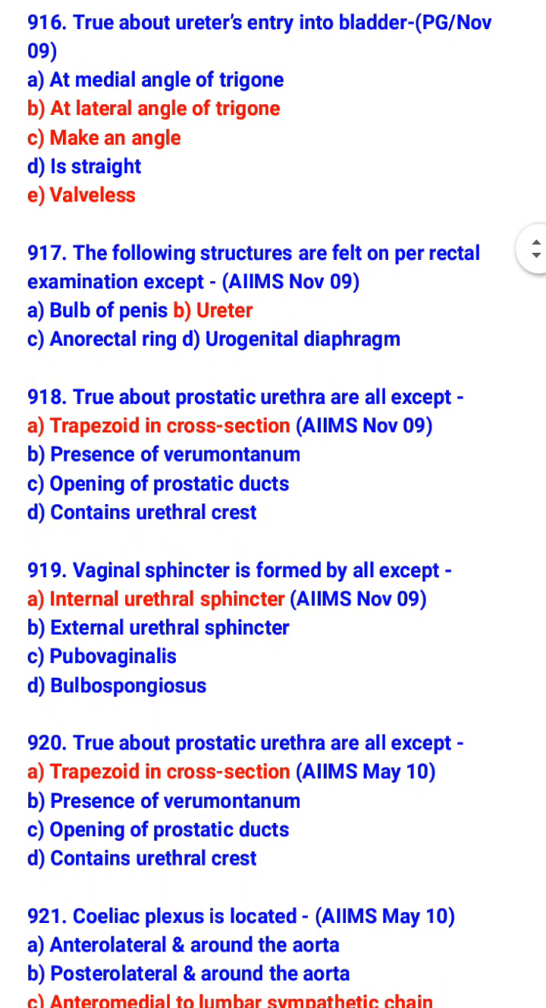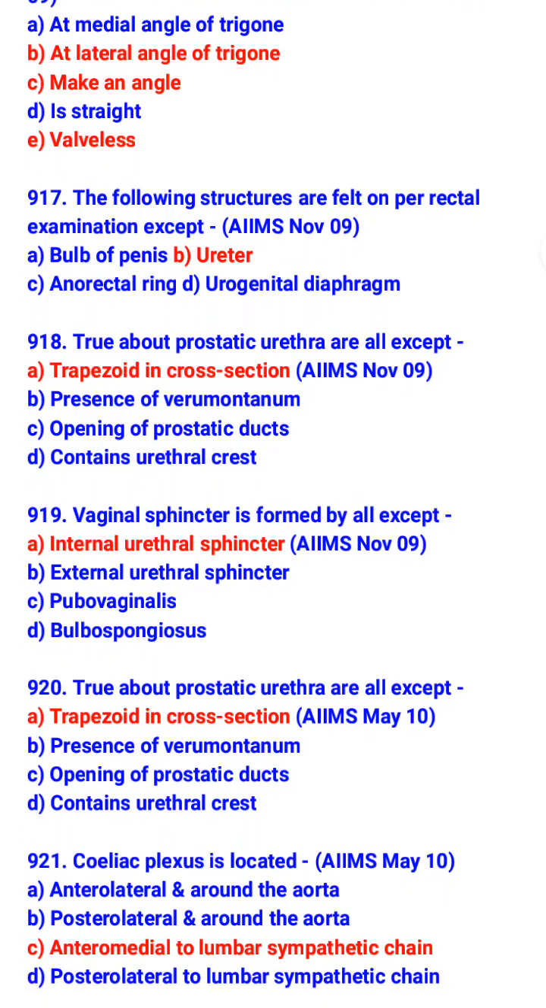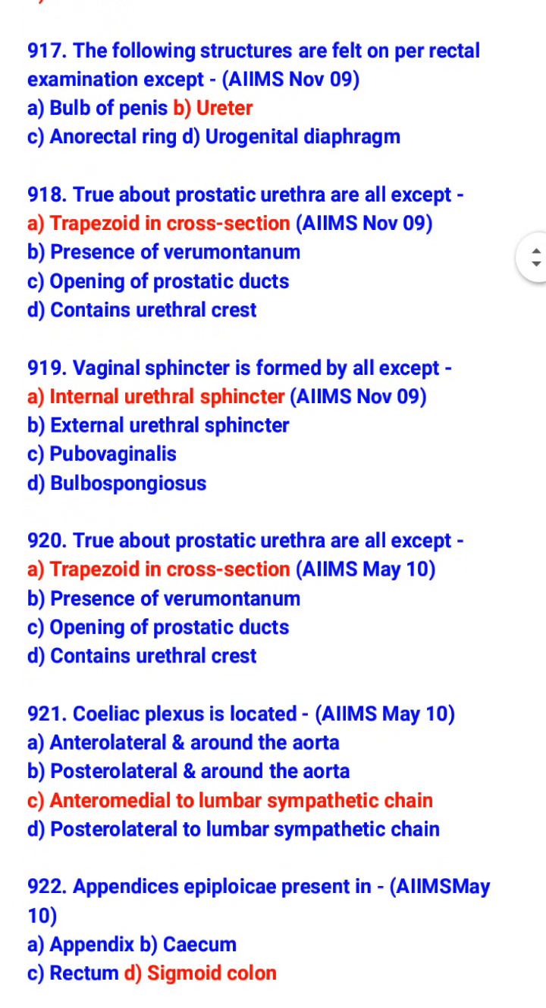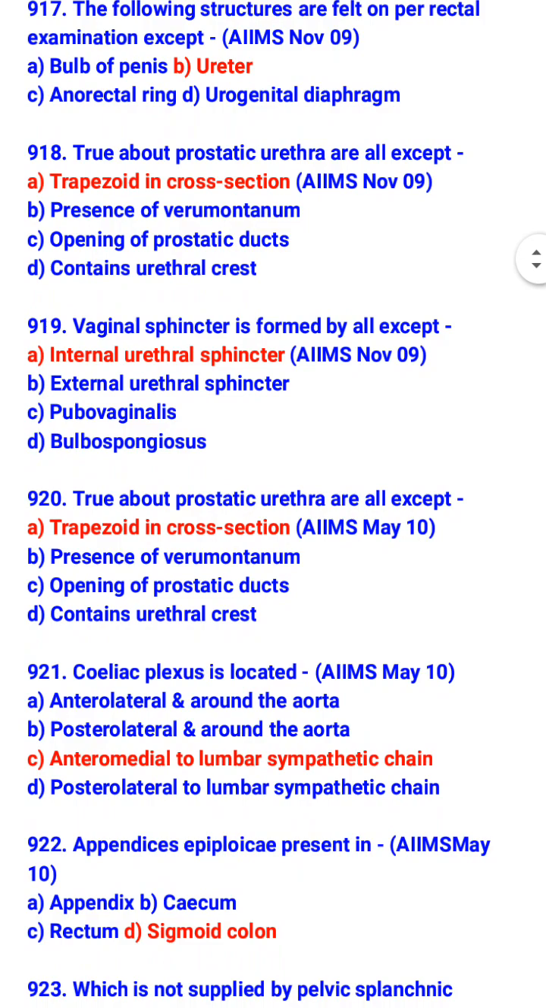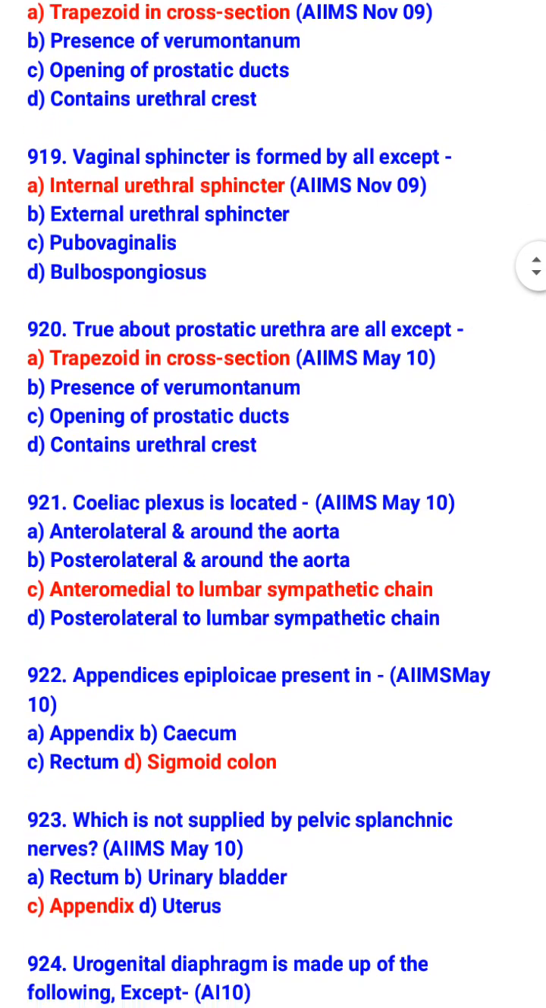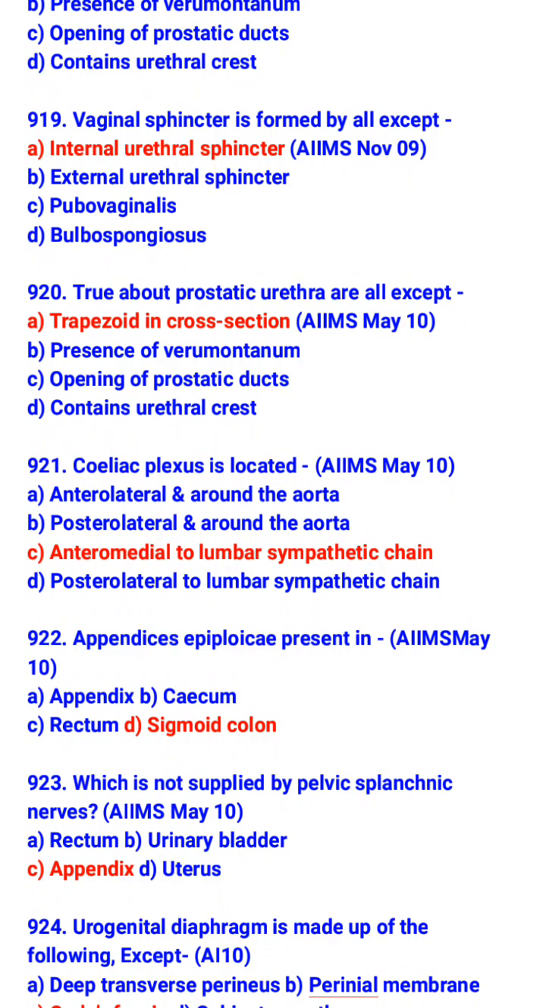Vaginal sphincter is formed by all except internal urethral sphincter. It is formed by external urethral sphincter, pubovaginalis and bulbospongiosus. True about prostatic urethra are all except trapezoid in section. What is true is presence of verumontanum, opening of prostatic duct and contains urethral crest. Celiac plexus is located anteromedial to lumbar sympathetic chain.